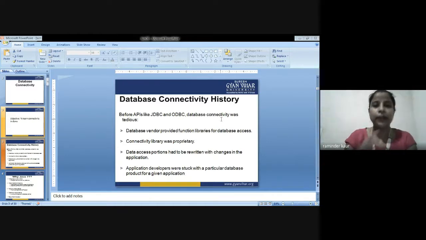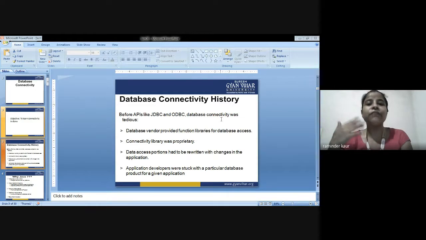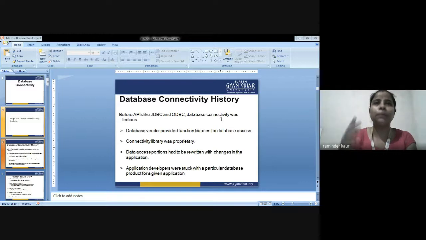Next, connectivity library was proprietary. Next, data access portions had to be rewritten with changes in the application. If the application changes, then we have to change the access programs. Next, application developers were stuck with a particular database product for a given application. They were stuck in the particular database that was being used for a specific application. So these were the various problems encountered in the system before JDBC and ODBC.